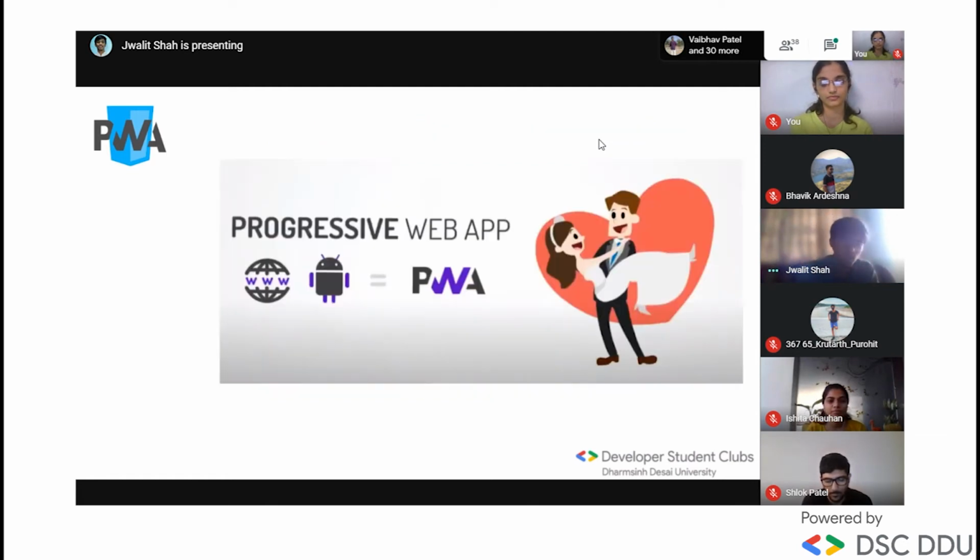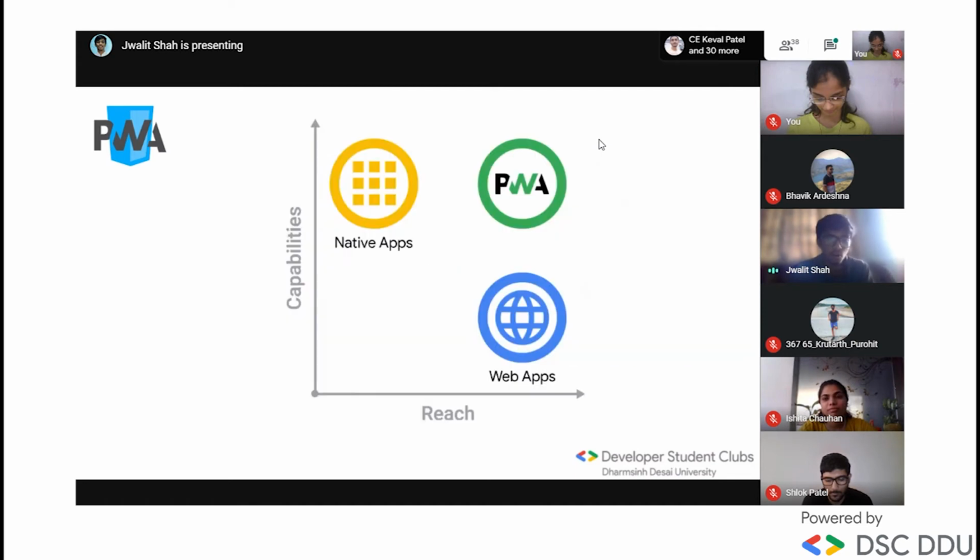Now, what does progressive web app mean? PWA means progressive web app. It is a mix of web application and Android application. There is no need to write separate mobile application code. For the same website, you can have a mobile application, and every aspect is solved very smoothly in PWA. So let's see what it is.